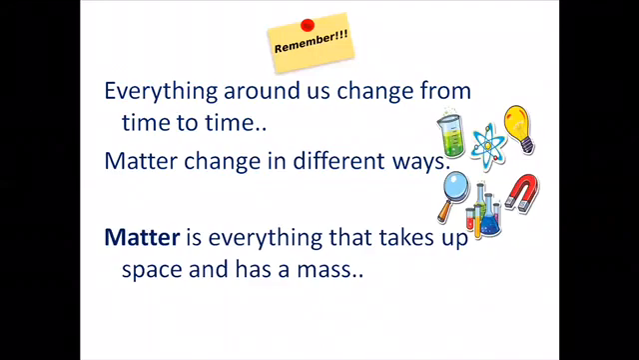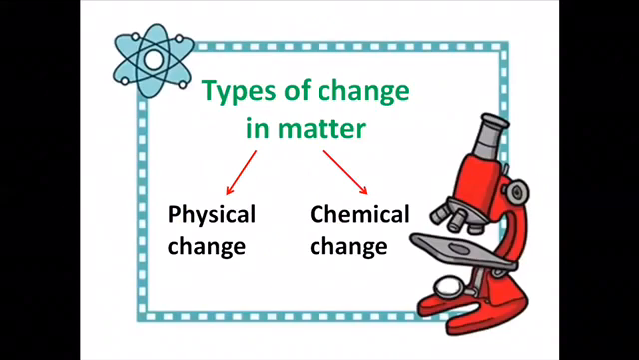Everything around us changes from time to time. Matter changes in different ways. As we have studied before, matter is everything that takes up space and has a mass. No matter where you are or what you are doing, things are changing all around you. The materials around you change all the time. This is something you have to know. Look around you and see how things change. In science, these changes are divided into two groups: physical change and chemical change.